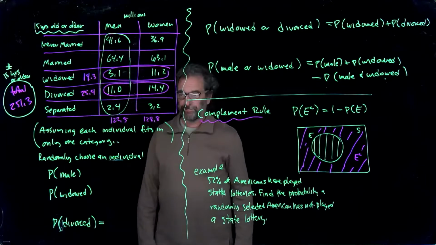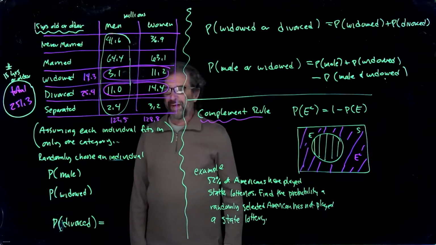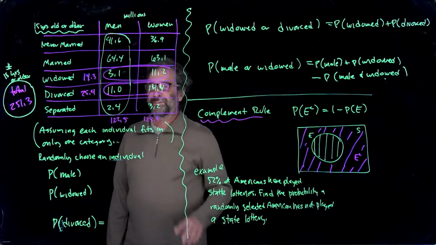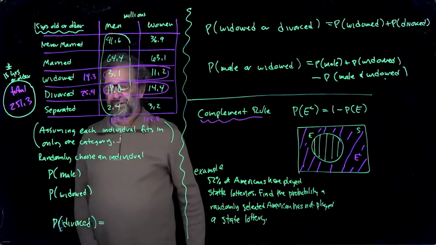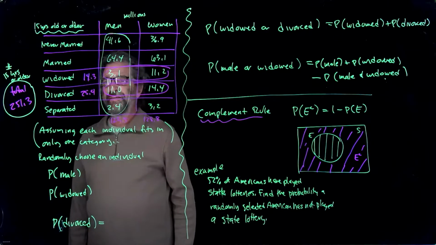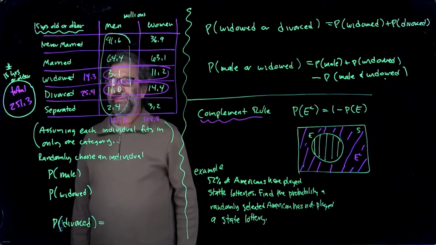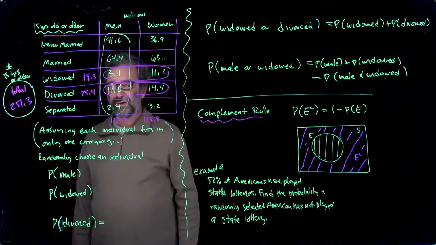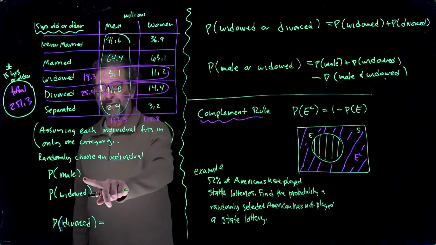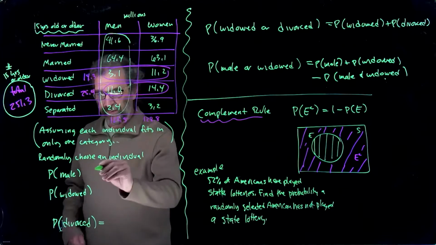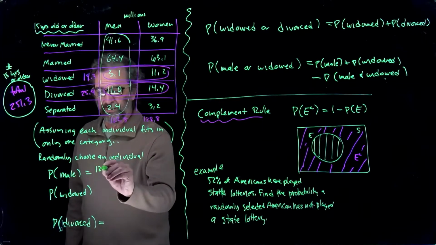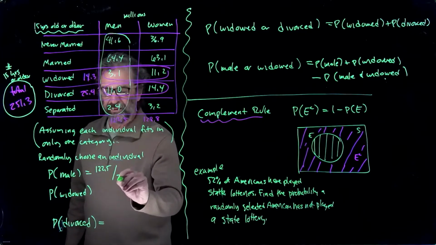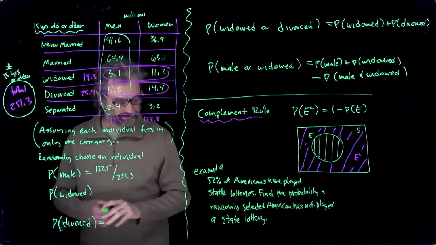That's probably okay. So we're randomly choosing a person from this population, and so the probability of choosing a particular kind of person is just the fraction of the population that's that kind of person. So the probability of choosing a male will be 122.5 over 251.3.